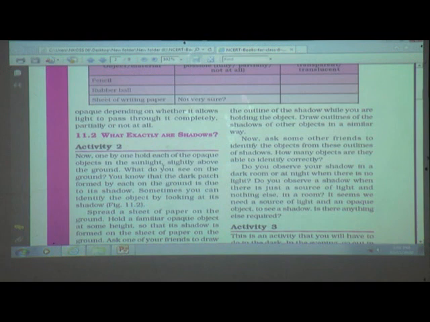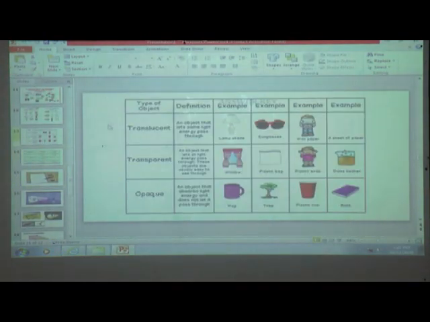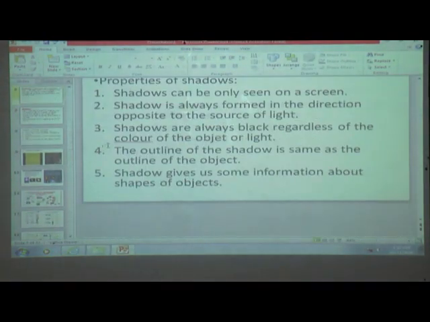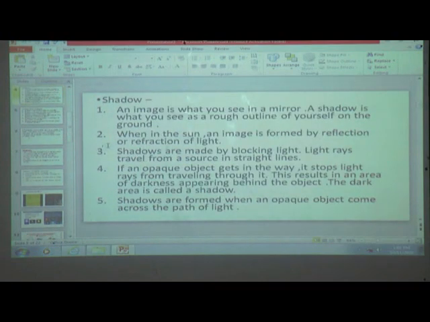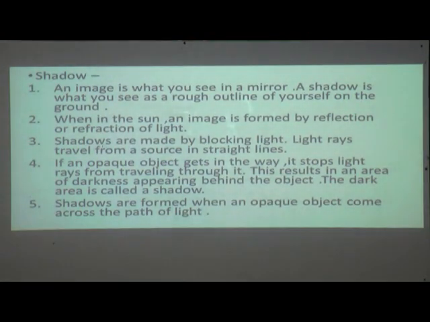Now see here, what exactly are shadows? Students, before that I want to show here shadow. See carefully, students, what is meant by shadow? An image is what you see in a mirror. A shadow is what you see as a rough outline of yourself on the ground.